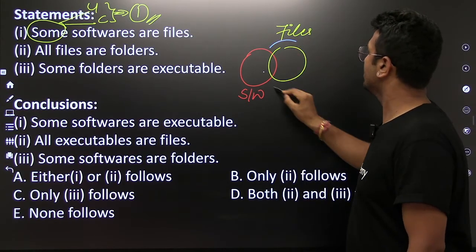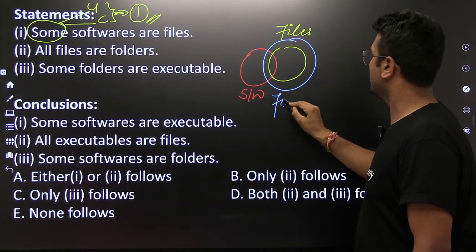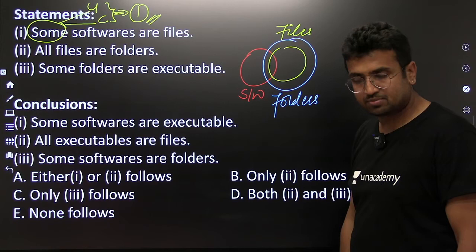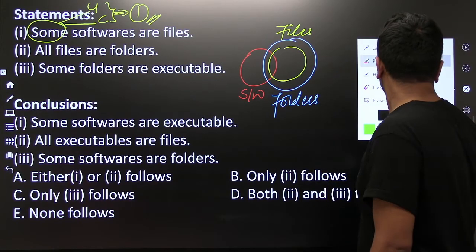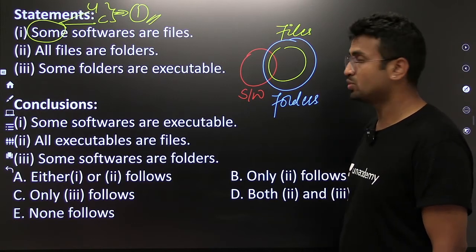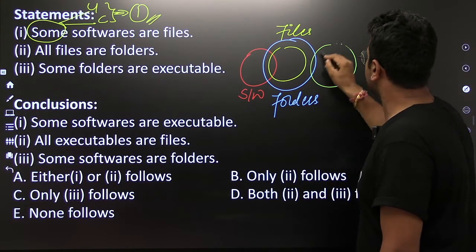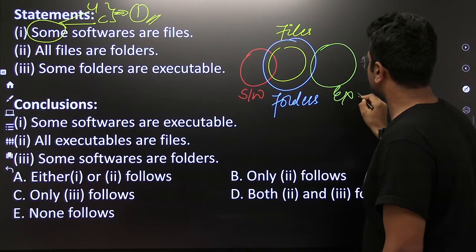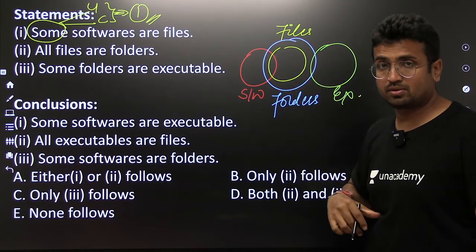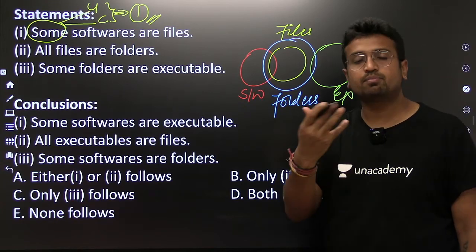After this, all files are folders. So all the files are folders. Let's move on. After this, what is that they have said? Some folders are executable. That's it. You cannot cut this file with executable, right? Unless and until you have the premise.